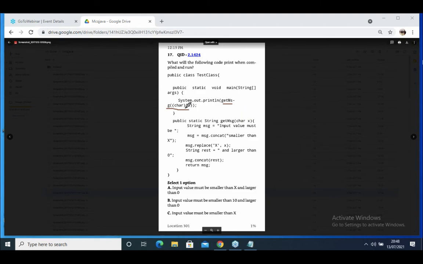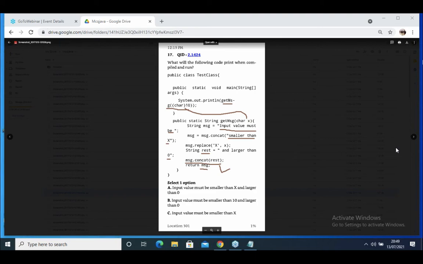In getMsg, I think you know about the String class. Whatever 10 is, the ASCII character it receives. msg, as the method input value, is concatenated with the smaller-than capital X tag. That capital X I am replacing with the received character here. Then I have taken another one, set rest and larger than 0. Again msg is concatenated with rest. Then they are returning msg here. Think and answer what the code will print.